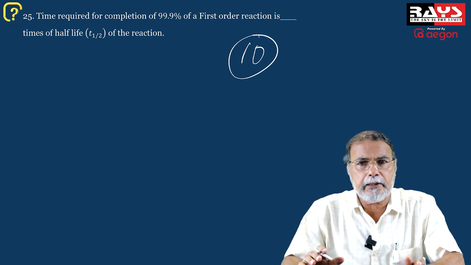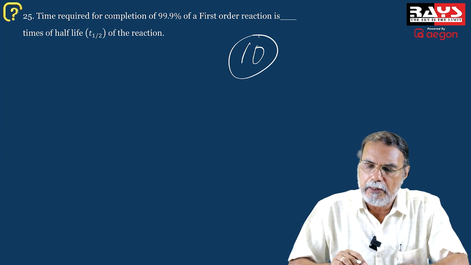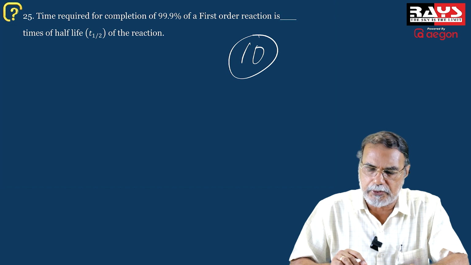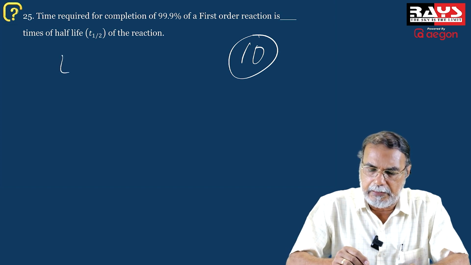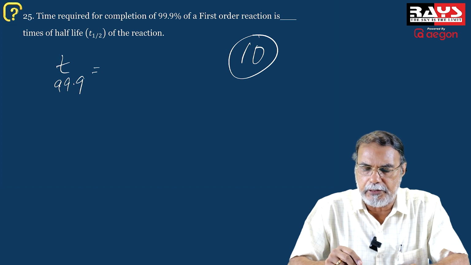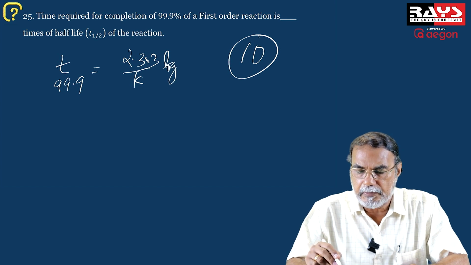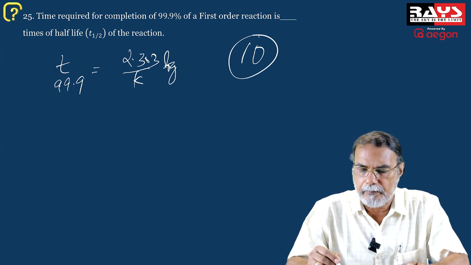Now, if you don't know this statement, if this statement is not in your mind, how to do this problem? The time required for 99.9% completion. You take T 99.9 is equal to, your equation is this, K is equal to 2.303 by T. So naturally T is equal to 2.303 by K, log. 99.9% completion. So suppose the initial amount is 100. The amount remaining is, it is 99.9% completed. So what remains is only 0.1.